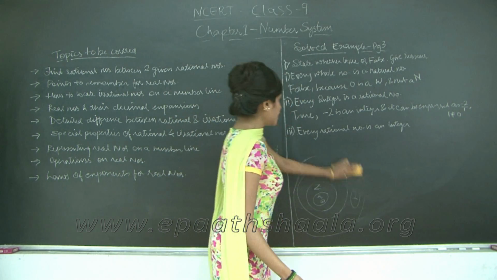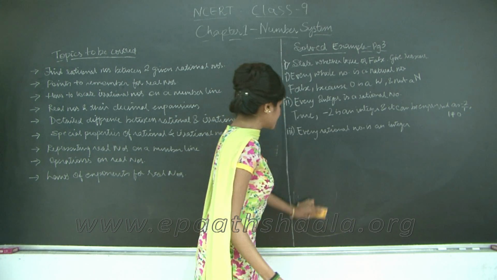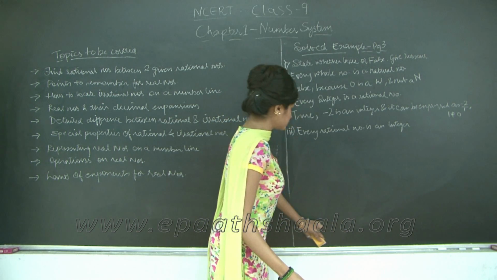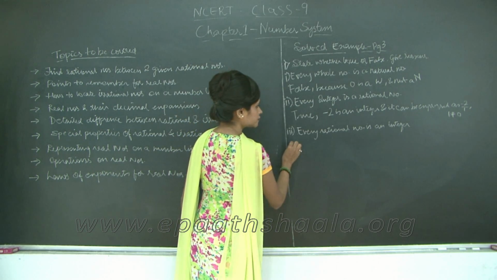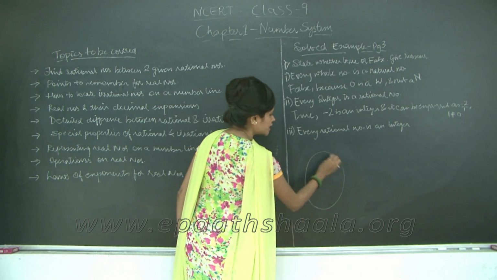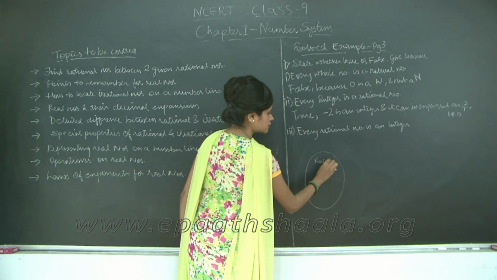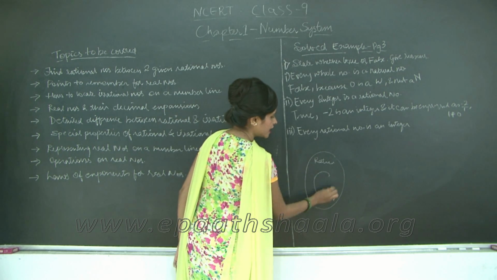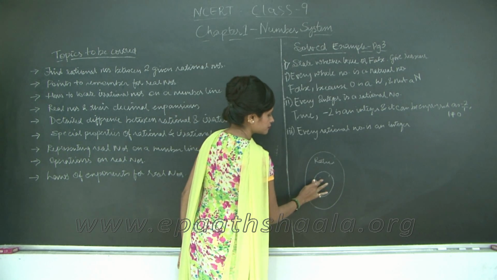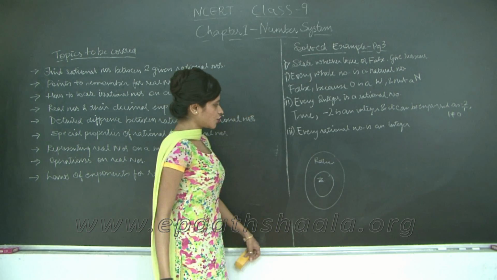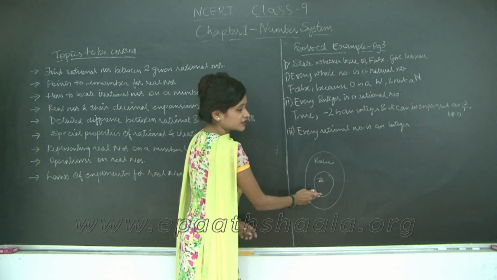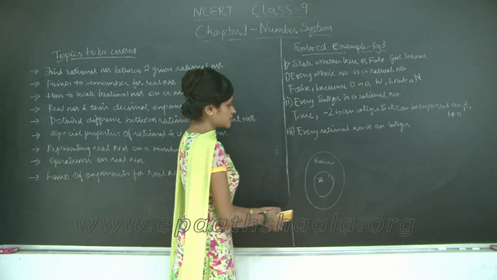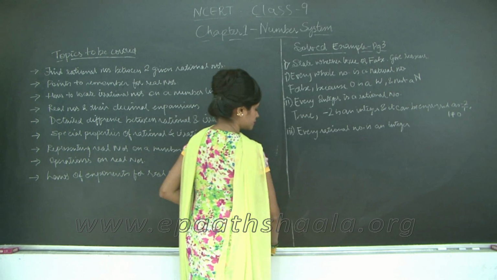Now, the third one, every rational number is an integer. We had rational numbers and within that was integers, right. So, not all rational numbers are integers, though all integers are rational numbers. So, this statement is false.